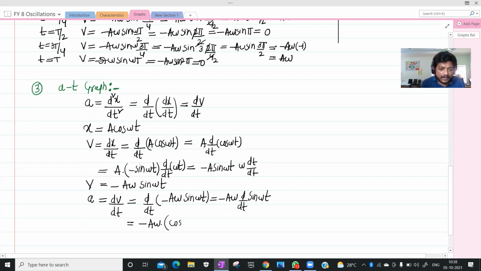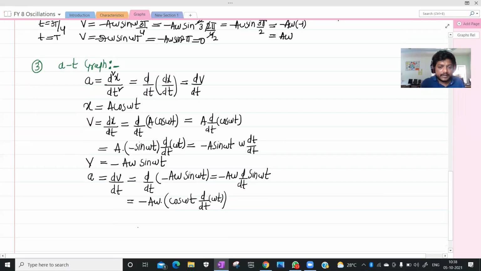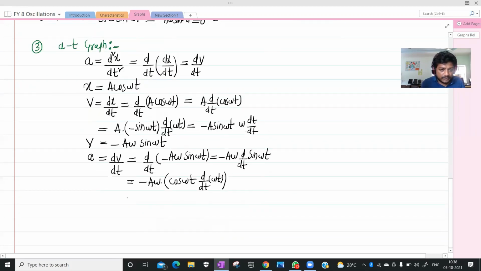Cos omega t, again omega t, d by dt. So here we can write minus a omega cos omega t, which is nothing but omega d theta by dt. So finally we are left with omega, and omega is what? Minus omega square a cos omega t.